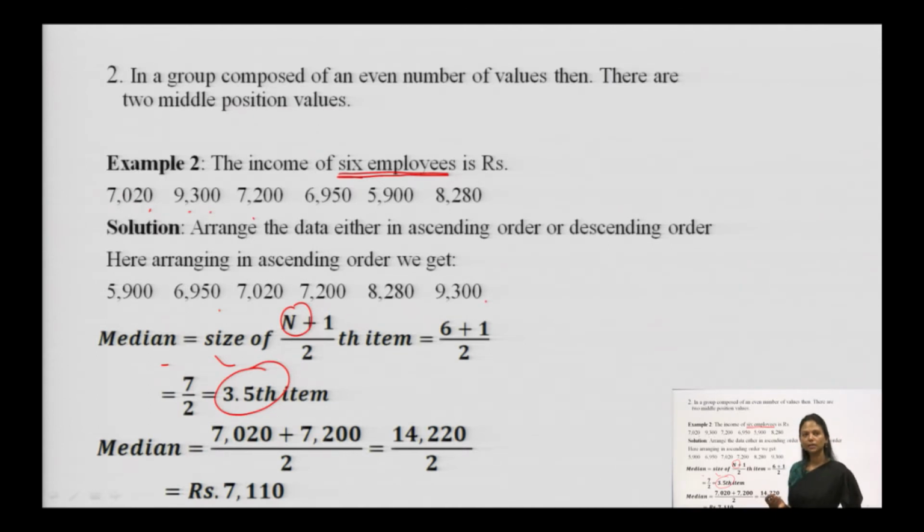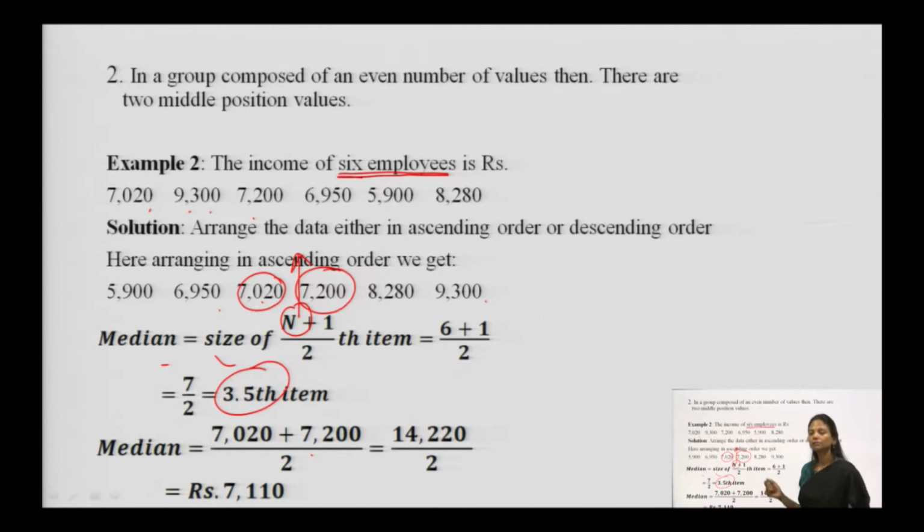Looking at the series which we have arranged in ascending order, the 3rd item, plus 0.5, gives me the 4th item as well. So, I have added these 2 items and divided by 2. This gives me 14,220 divided by 2, which is equal to 7110. There is some value in between, which is the median for this question, that is rupees 7110.